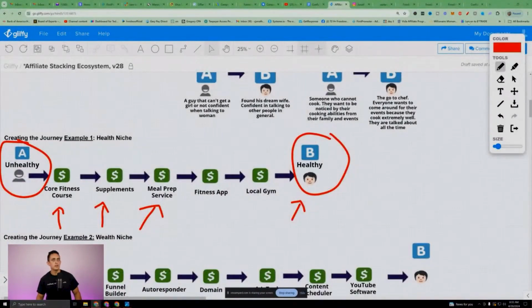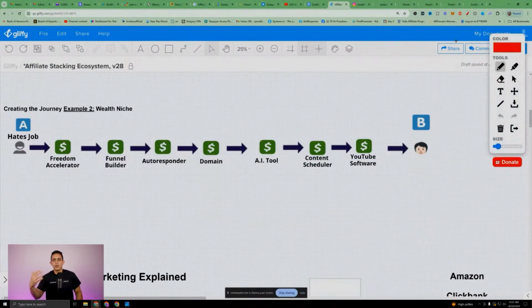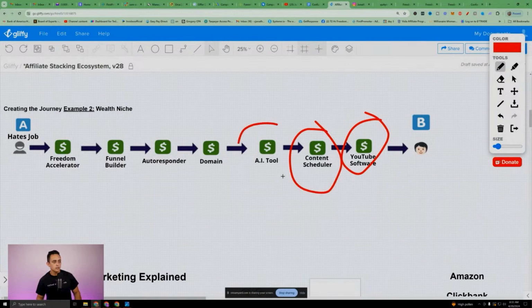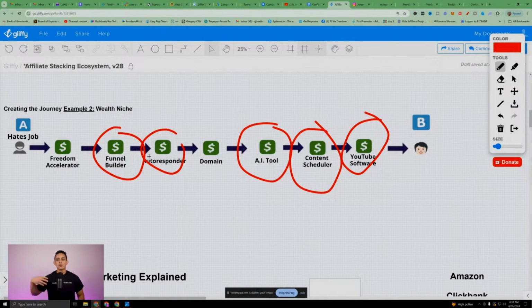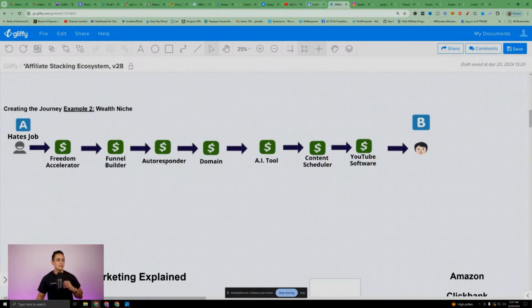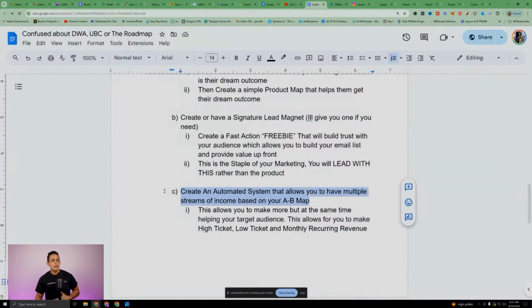Remember, it's based on this map that we're creating. Not everything is monthly reoccurring. I mean, this is monthly reoccurring: a content scheduler, AI tool, autoresponder. This is all monthly reoccurring. So you typically will get more predictable income with these types of products. This is more of a high ticket, right? So that being said, you need to create an automated system that allows you to have multiple streams of income based on your A to B map.